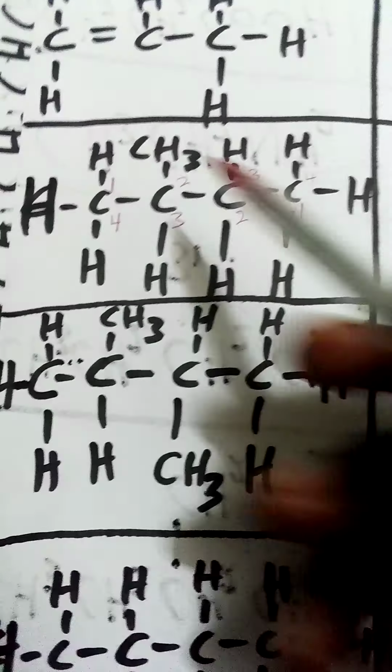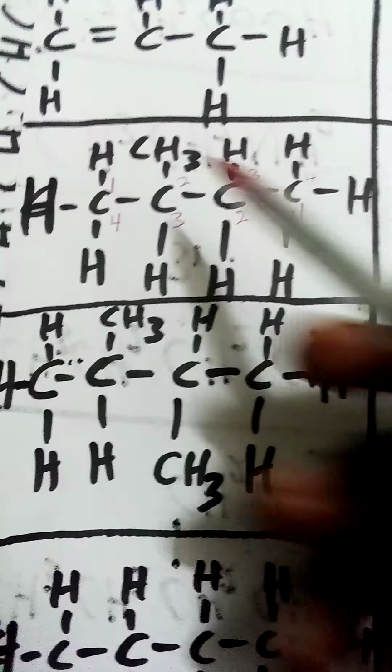Now, how many methyls are there? This is what we call methyl. Why is it methyl? It was supposed to be in an alkane group, but anywhere you see an alkane with minus one hydrogen, it becomes an alkyl. It becomes an alkyl, not alkene, not alkyne. An alkane minus one hydrogen atom gives you an alkyl.